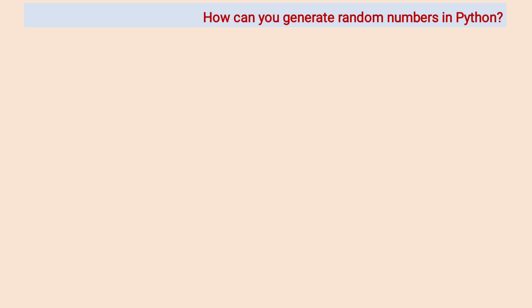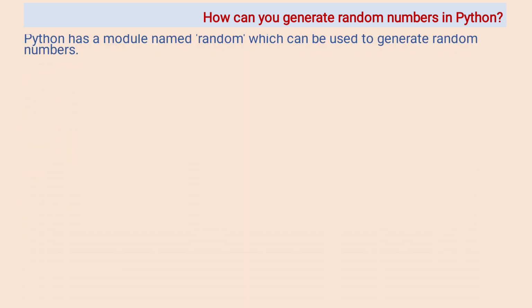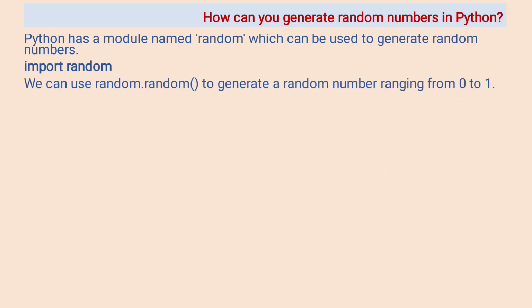How can you generate random numbers in Python? Python has a module named random which can be used to generate random numbers. Import random. We can use random.random to get a random number ranging from 0 to 1.